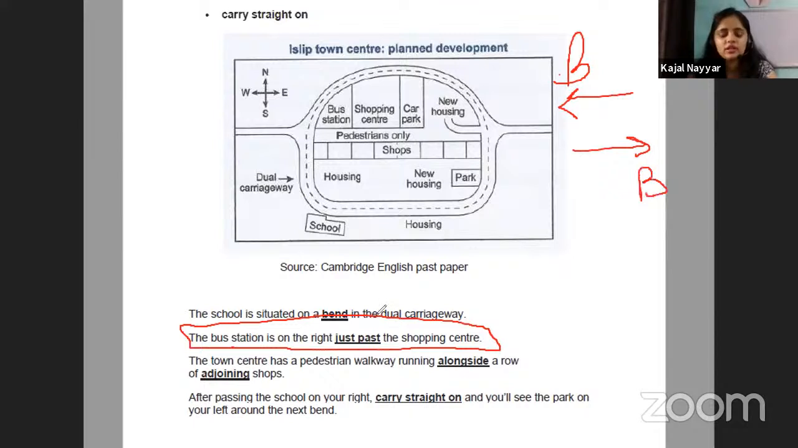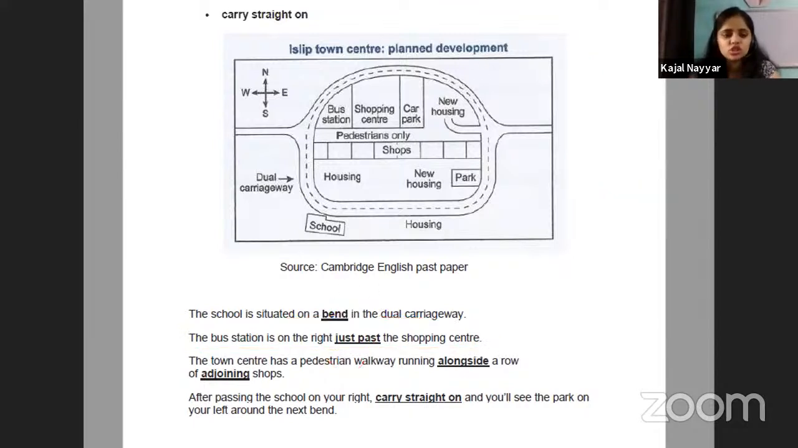So how will you identify "just past"? What does the phrase "just past" mean? That you have just passed the shopping center. Okay, just past the shopping center. That is a very important thing. It means that you are moving in this direction and you have left the shopping center behind. It means that at this point there will be the bus station.